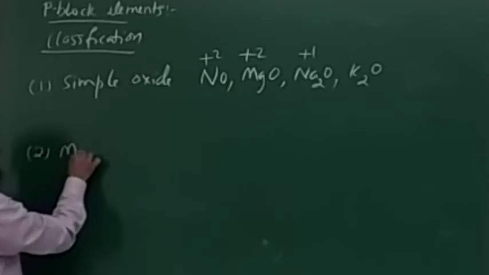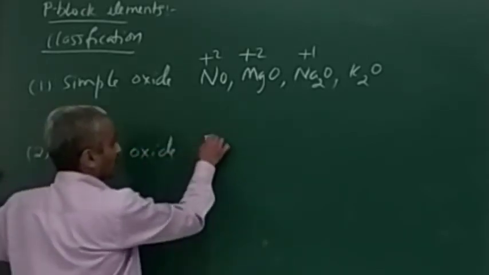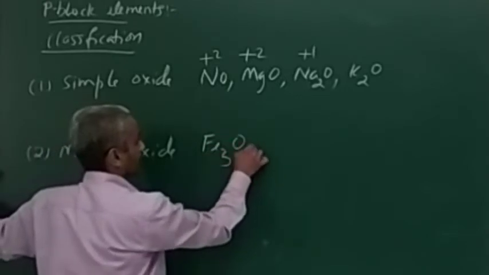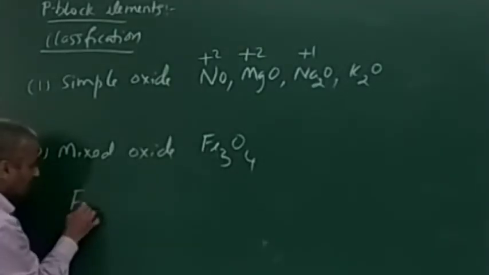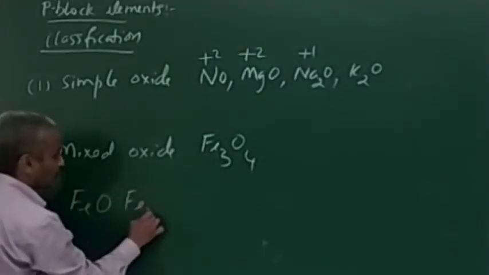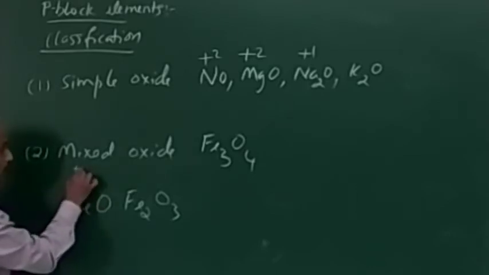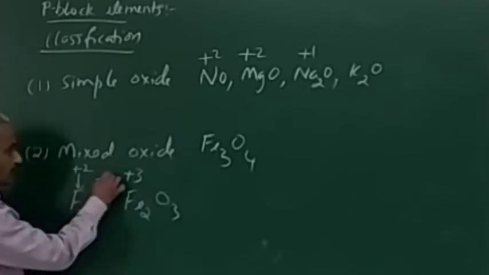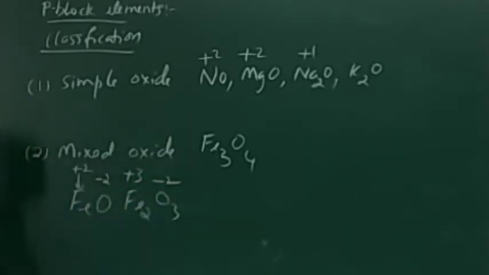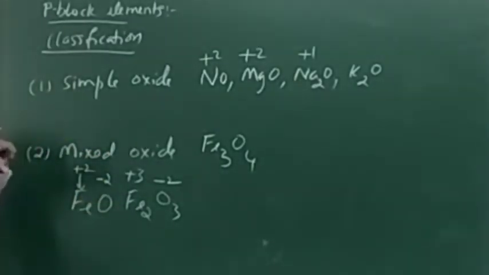Second one, mixed oxide. Take the example of Fe3O4, magnetite. Fe3O4 is actually made up of FeO and Fe2O3, and this iron is in the +2 state, this iron is in the +3 state. In both cases, oxygen is in the -2 state only. So there are two different oxidation states for the element other than oxygen. So it's a mixed oxide.